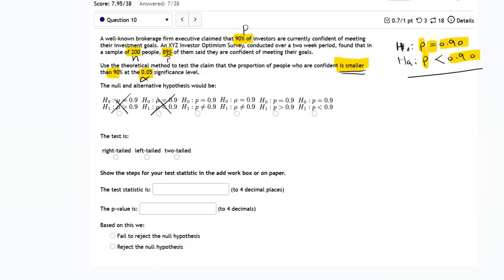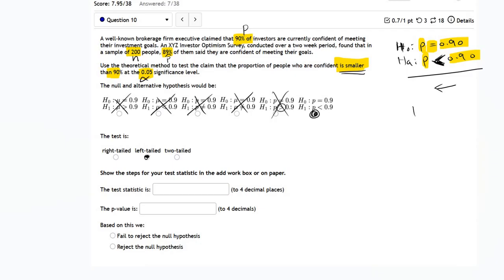This deals with mu also. This is a two-tailed test, not it. This deals with mu, so it cancels. This one is almost there, but this sign is wrong, so it's not that option. So it's this option right here. And this is basically a left-tailed test because this points to the left side.